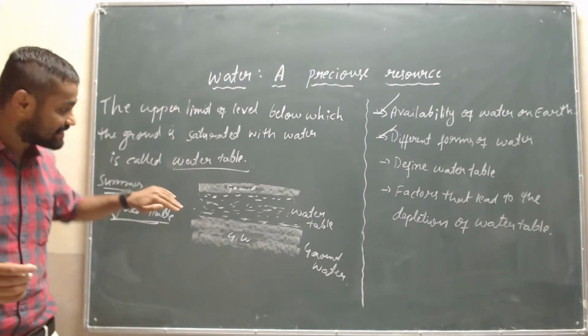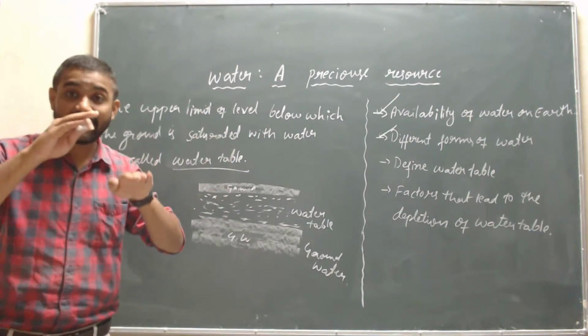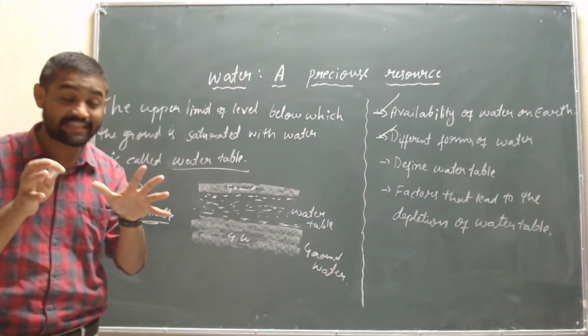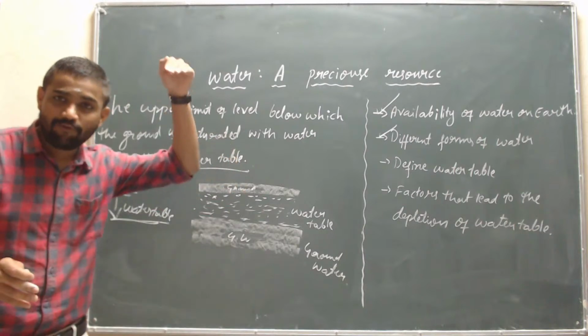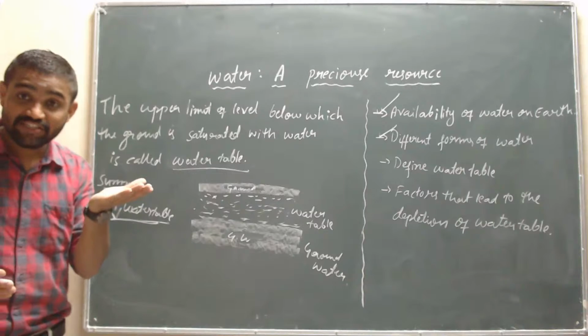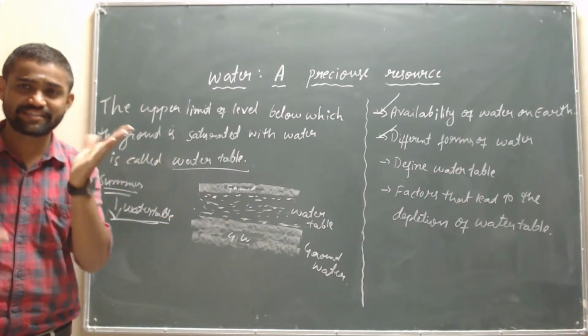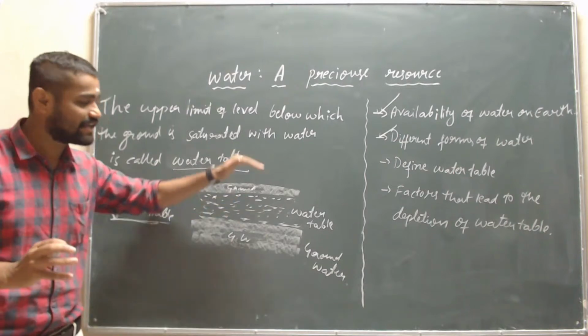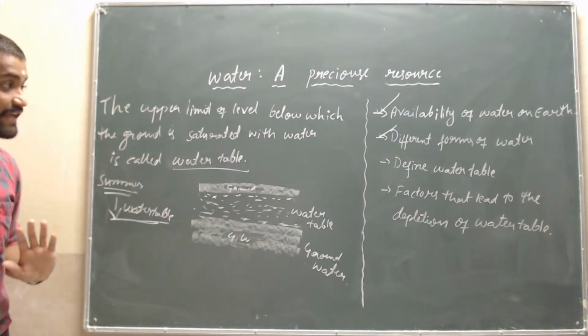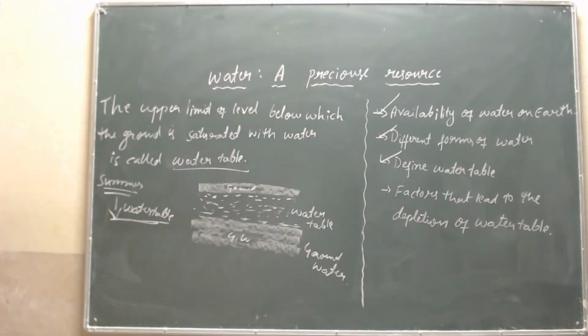It fluctuates season-wise: in summer the water level in the water table decreases, and in the monsoon the water level increases because of rain. Is it clear, children?